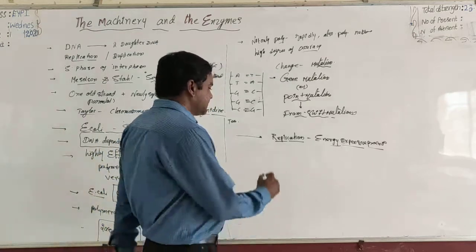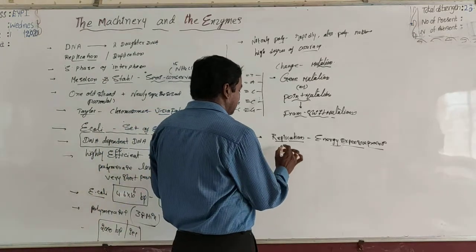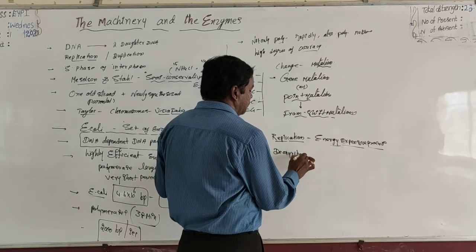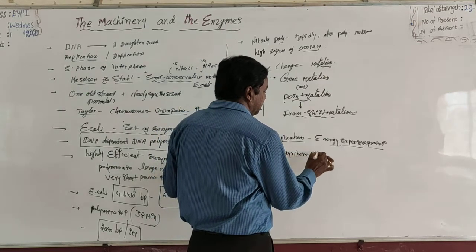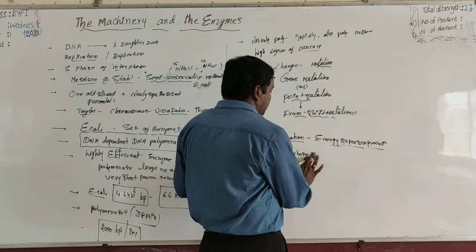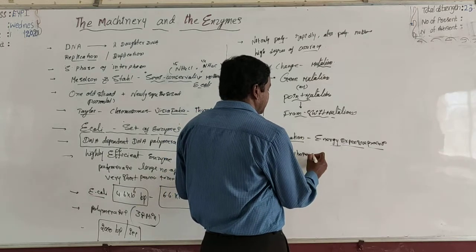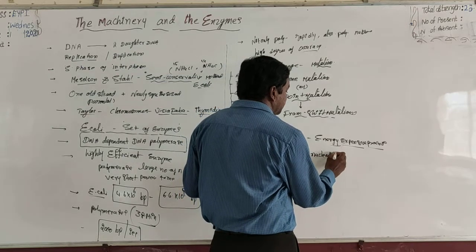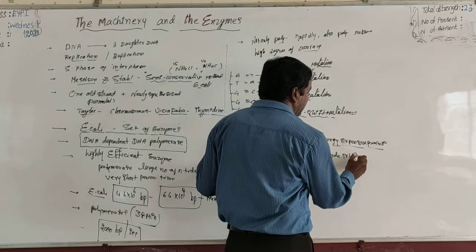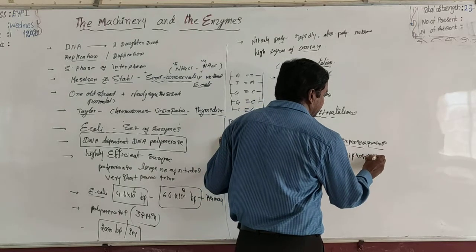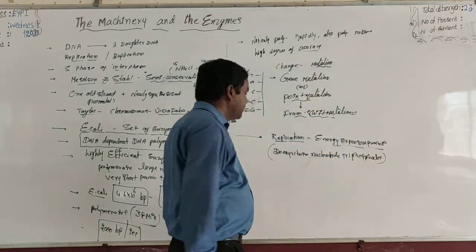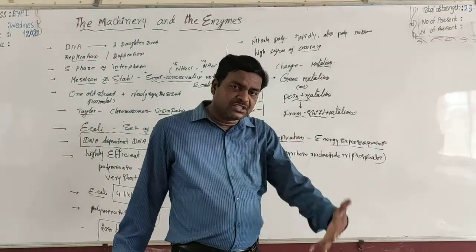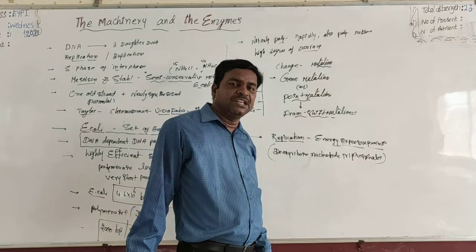Here, the substrates are deoxyribonucleoside triphosphates. Very, very important. Replication is an energy expensive process. But what about the source of energy for this polymerization of DNA?